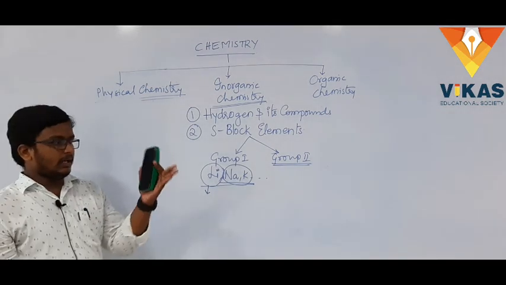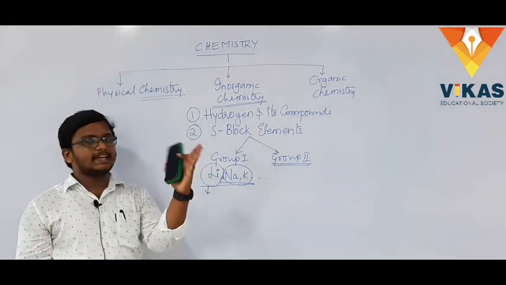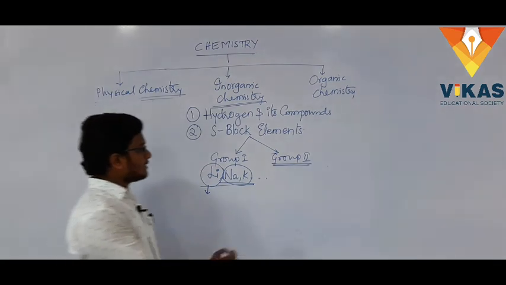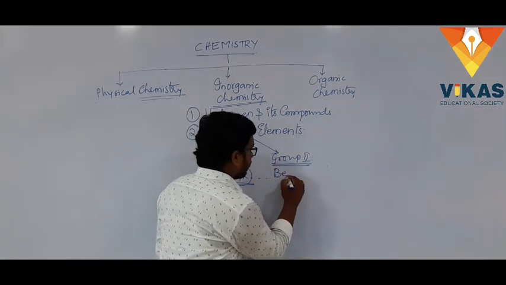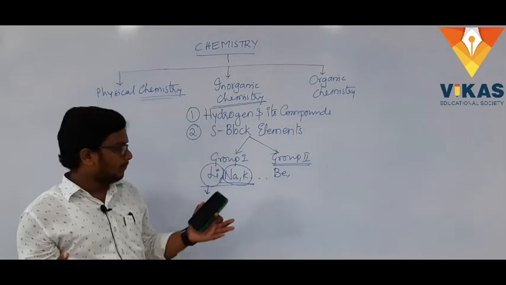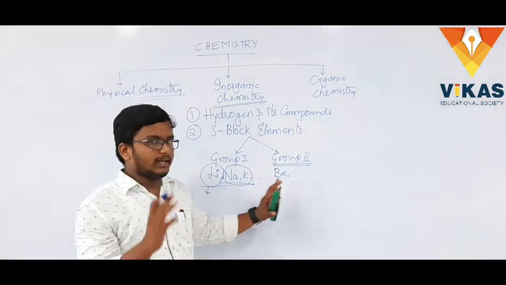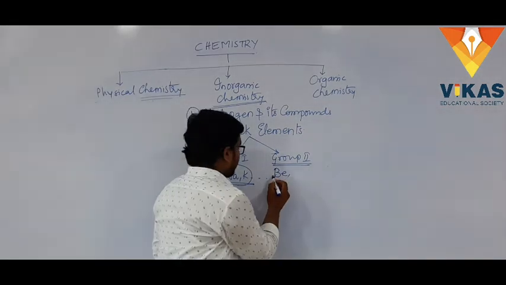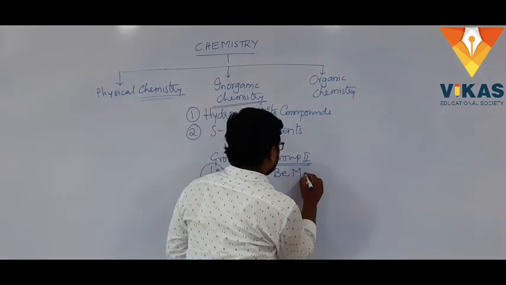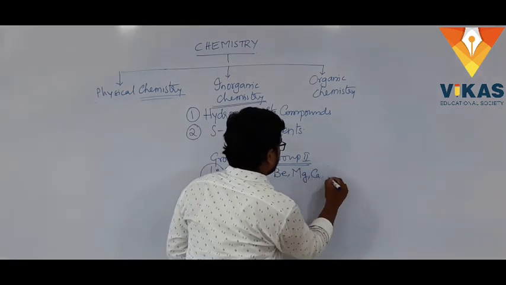Group 2 elements is the column next to group 1, which starts with beryllium. If you open the periodic table, you can see this is the second column from the left. We'll start with beryllium, then magnesium, then calcium, and so on.